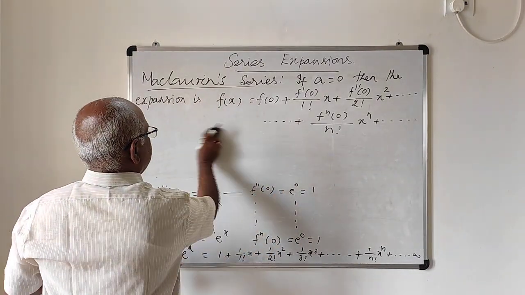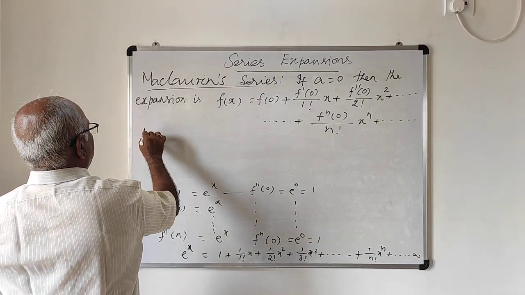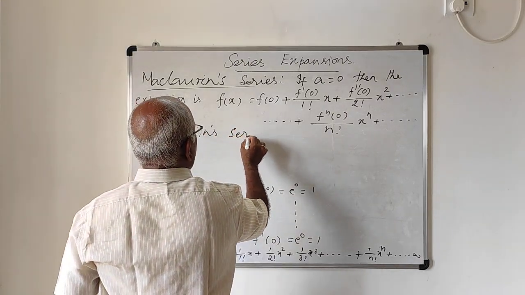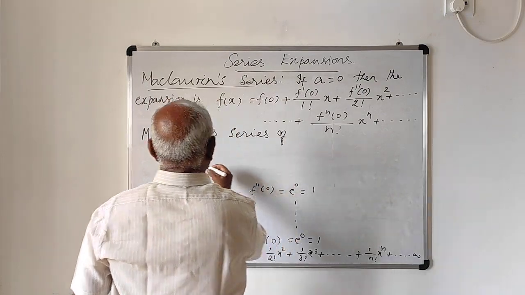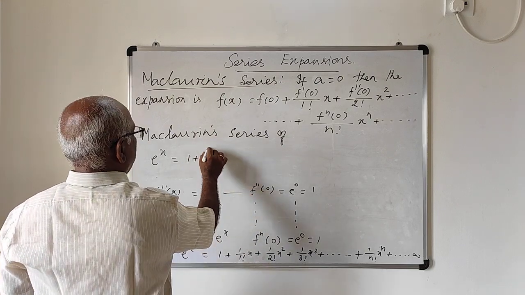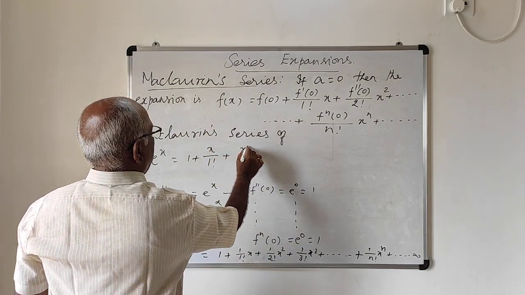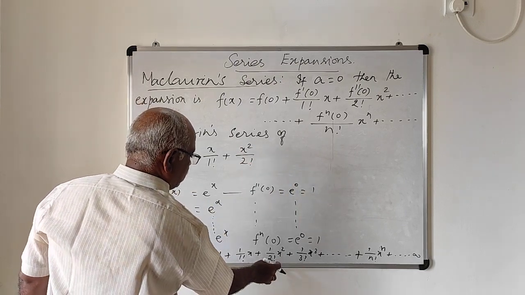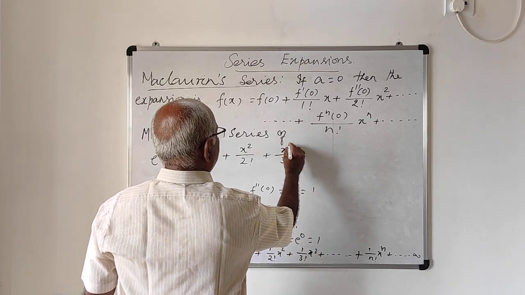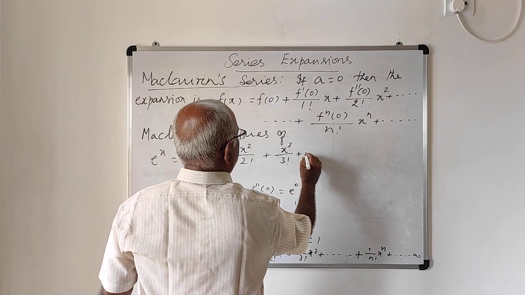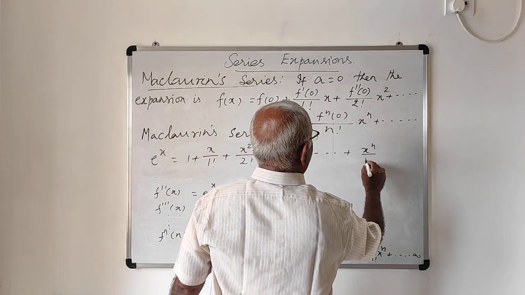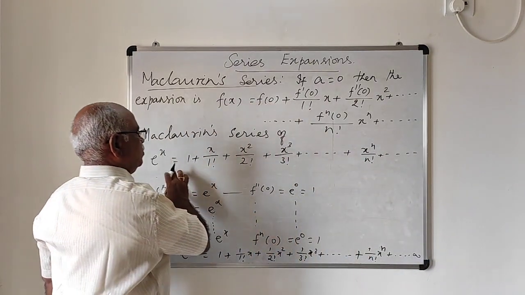So Maclaurin's expansion or series of e power x is f of 0, which is 1, plus x by 1 factorial, plus x square by 2 factorial, plus x cube by 3 factorial, plus etc., plus x power n by n factorial, plus etc., up to infinity. This is Maclaurin series expansion of e power x.